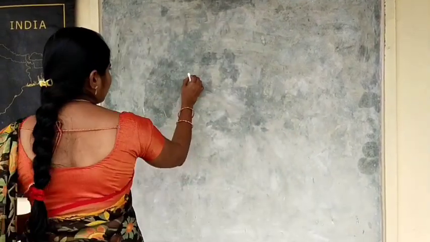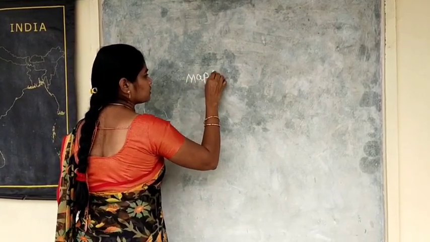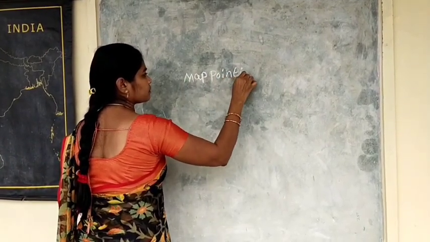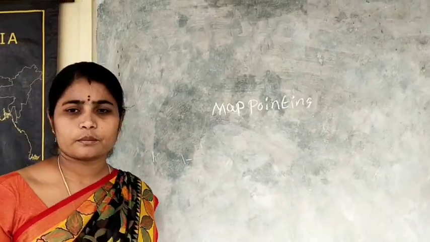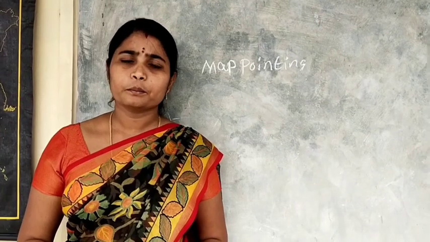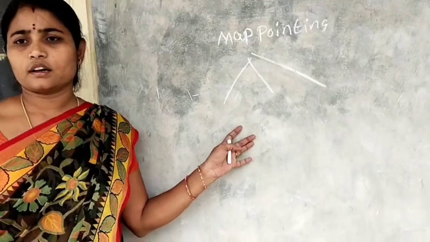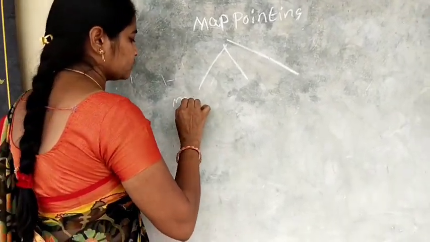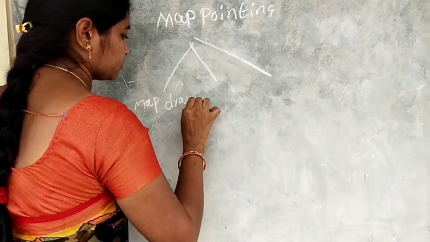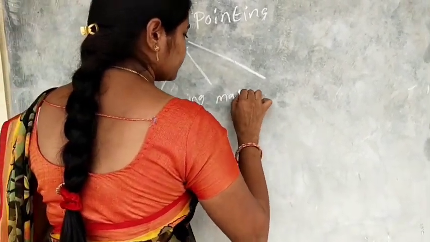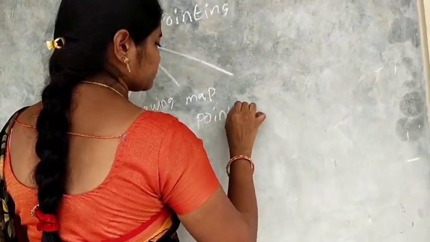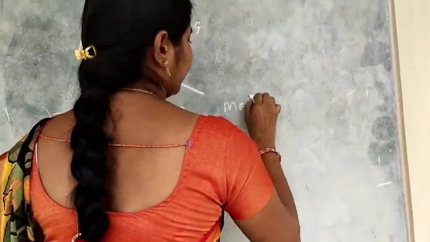If we come to the examination point of view, we get good weightage in maps. As part of that, we are discussing map pointing. You can get easy marks from map pointing. Now I am going to explain briefly about map pointing. We get three types of questions in the map section: map drawing, map pointing, and map reading.